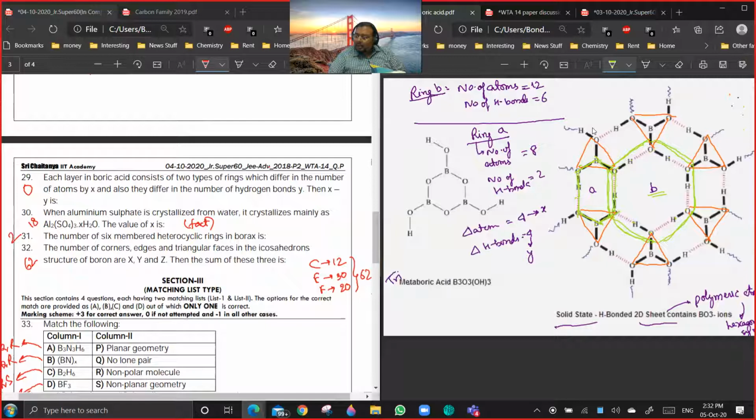See, this is the central thing. No, you see, this is not a ring. This is just a borate ion, which I have drawn like that. Are you getting it? This I have shown as the borate ions, which, I told you during the class, in the two-dimensional planar structure of boric acid consist of borate ions linked together by hydrogen bonds. So this is a borate ion which we are talking about. Are you getting it? And these hydrogen atoms are, yeah.